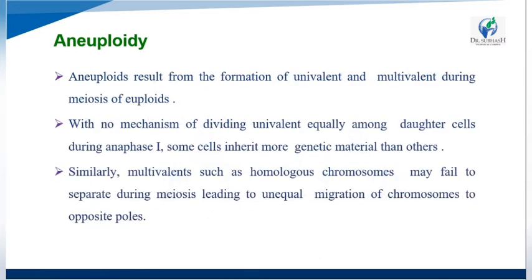Aneuploids result from the formation of univalents and multivalents during meiosis of eukaryotes.